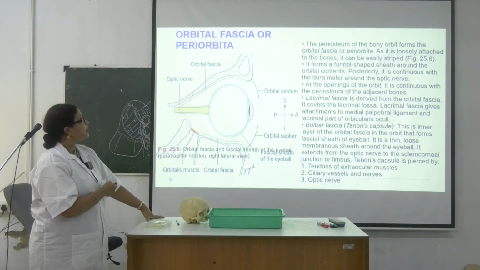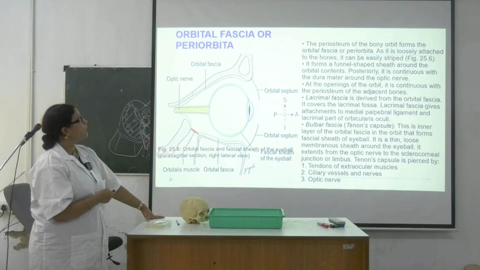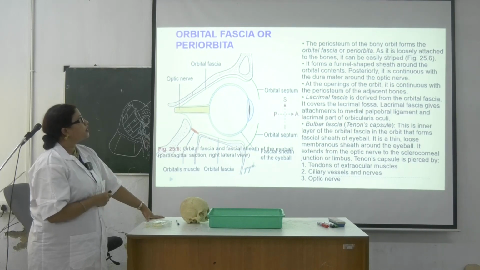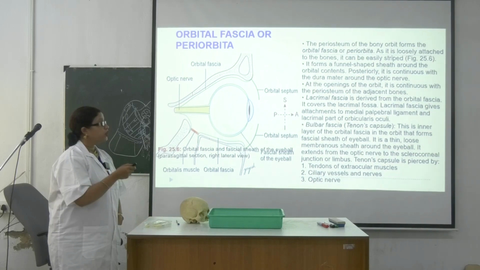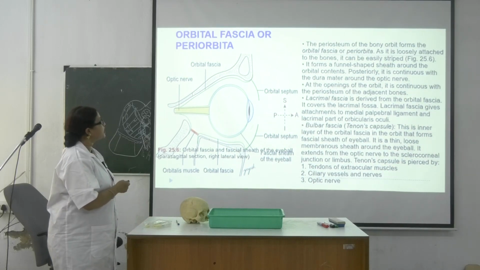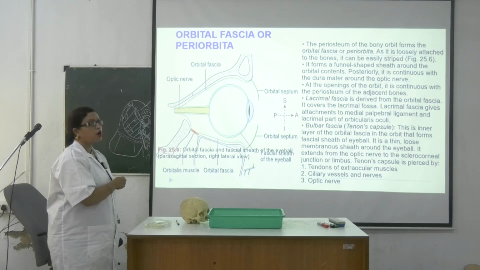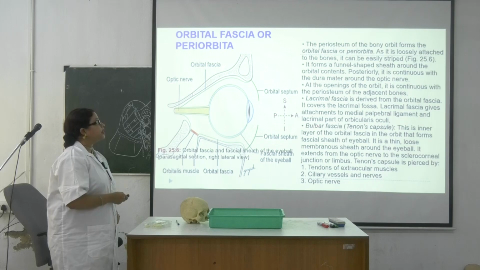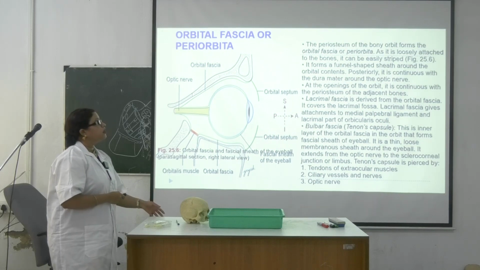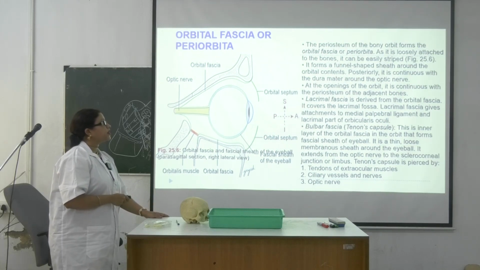Okay, then next one is the orbital fascia. What is the other name? If you see the orbital fascia, where is it continuing? To the optic nerve. Even it is going to the meninges. Okay. Then the third one is the optic fascia. Another name is the lacrimal fascia.